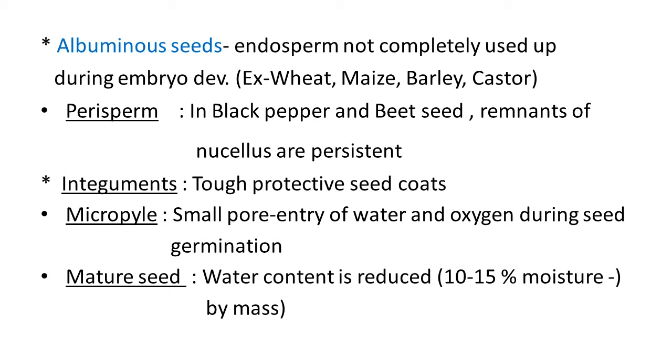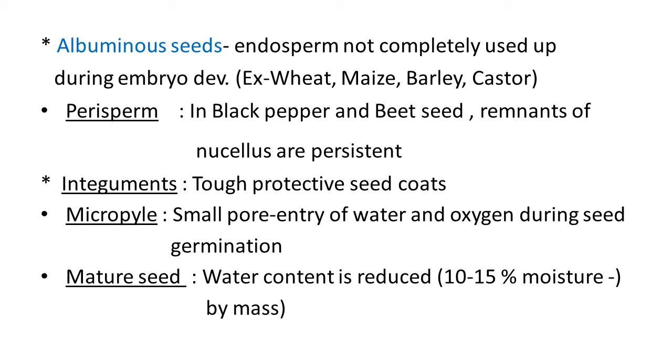Second type, albuminous seeds. Here, endosperm is not completely used up during embryo development. Some examples are wheat, maize, barley and castor.